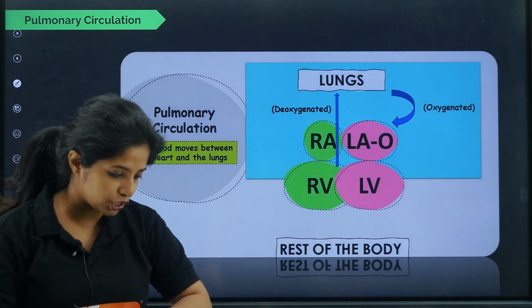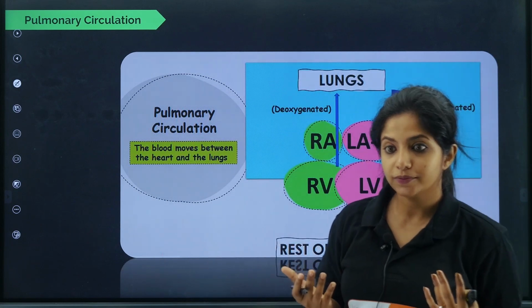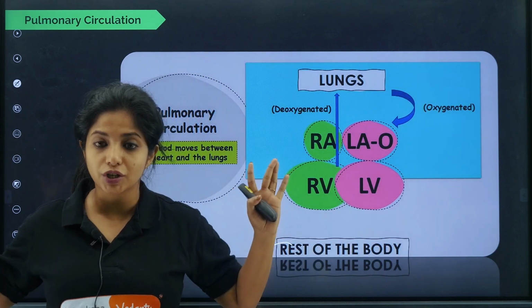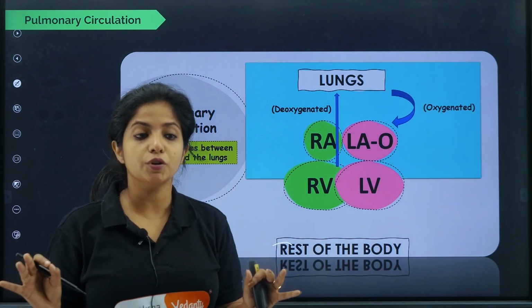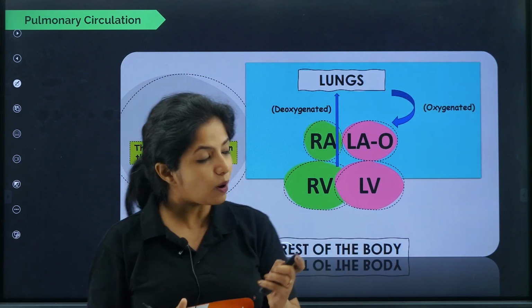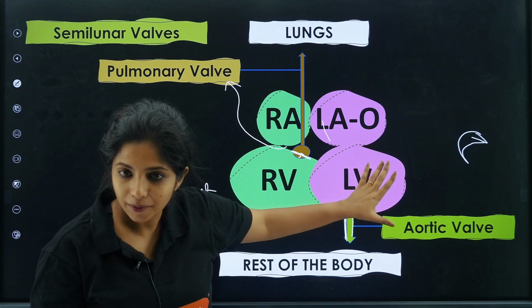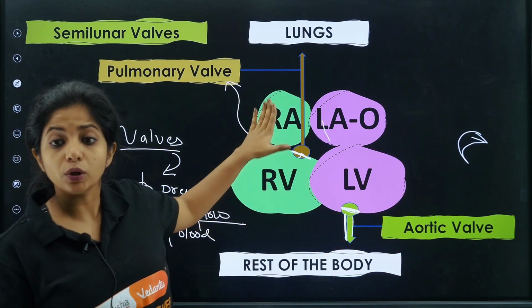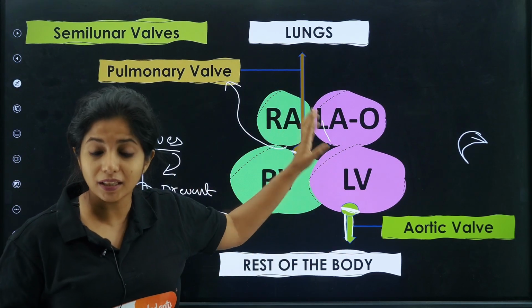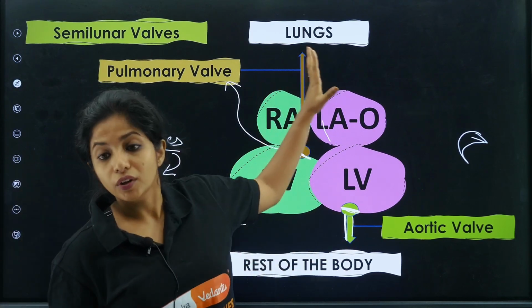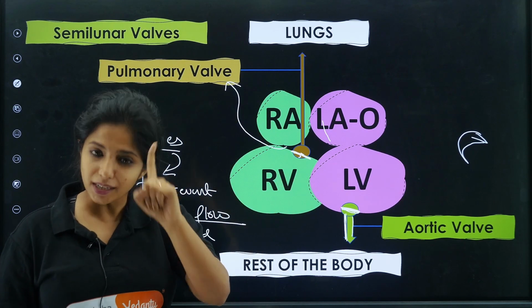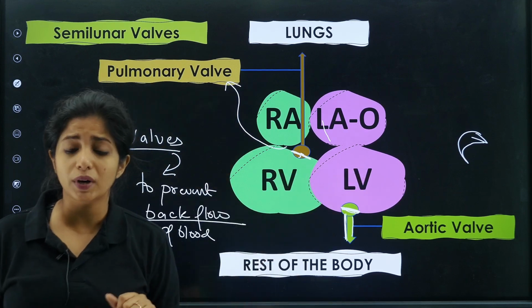Now talking about circulation. We say that human beings basically have double circulation. What do you exactly mean by double circulation? In simplest terms, double circulation means when the blood is moving twice through our heart in the whole cycle. Once, as you saw over here, the blood comes towards this side, that is oxygenated blood. Now the same blood comes back to the heart. This time it is deoxygenated. So in a cycle, blood comes twice to the heart, which is why it is known as double circulation.